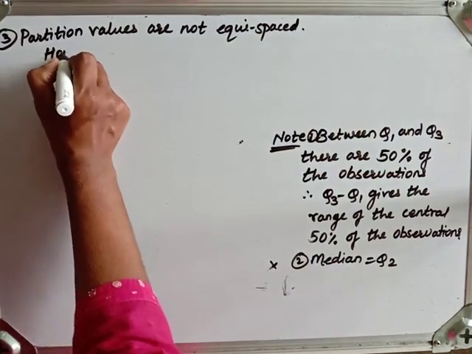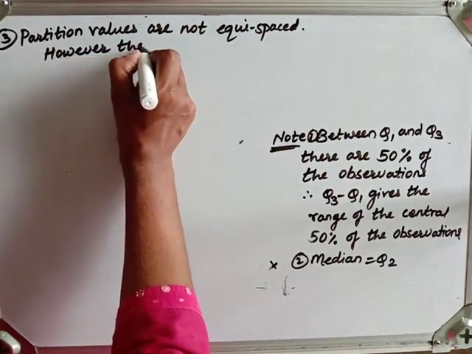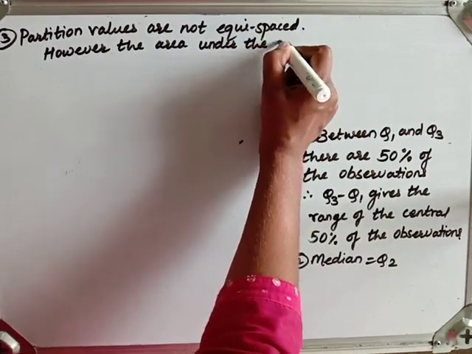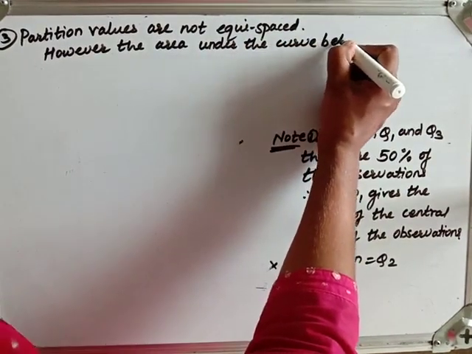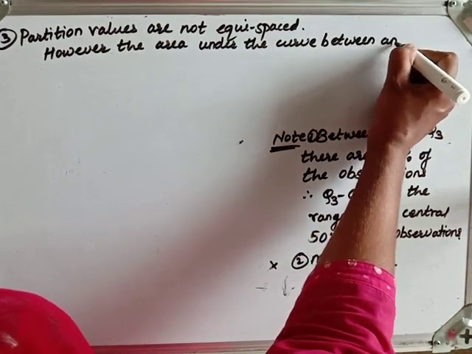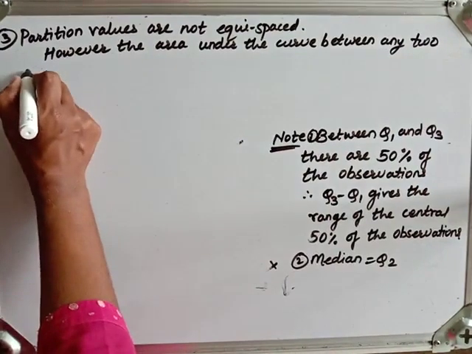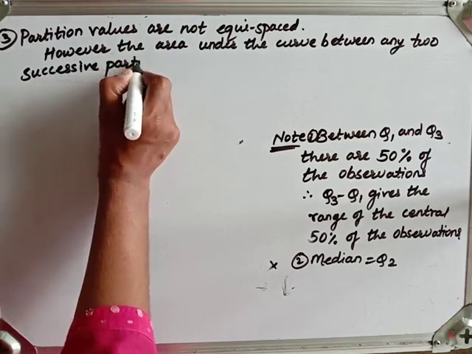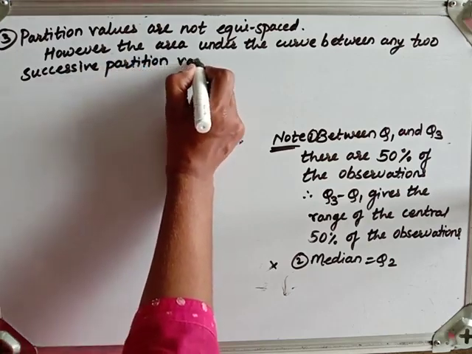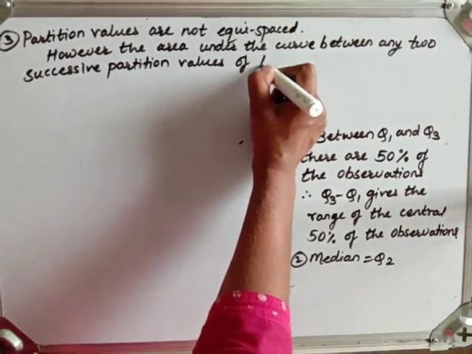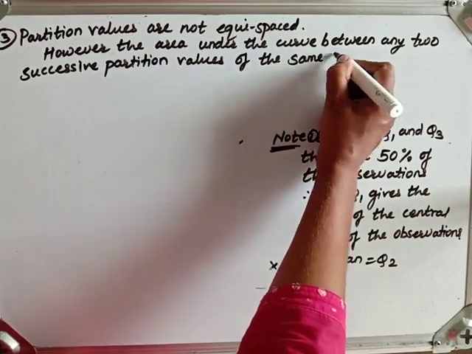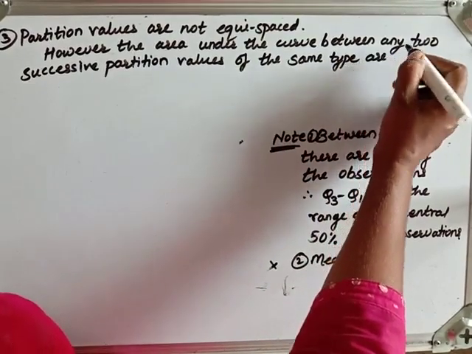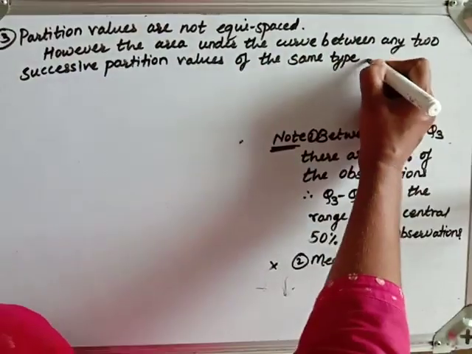However, the area under the curve between any two successive quartiles, or we can say successive partition values of the same type, if they are quartiles, deciles or percentiles of the same type, is the same.